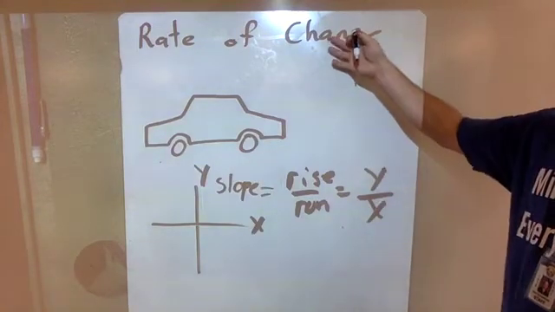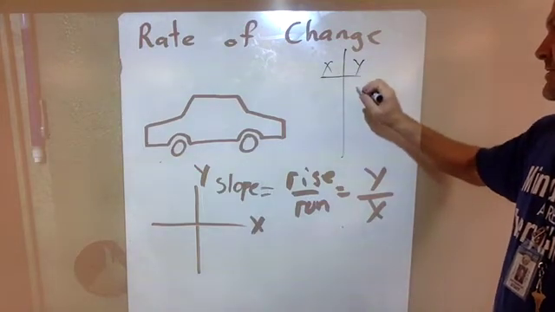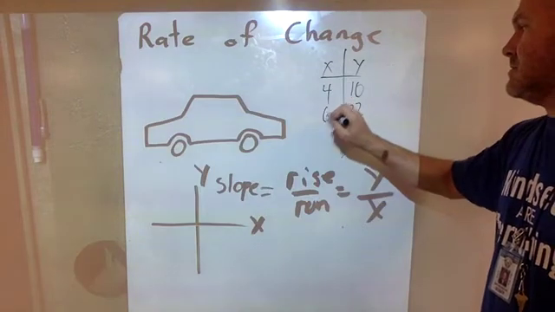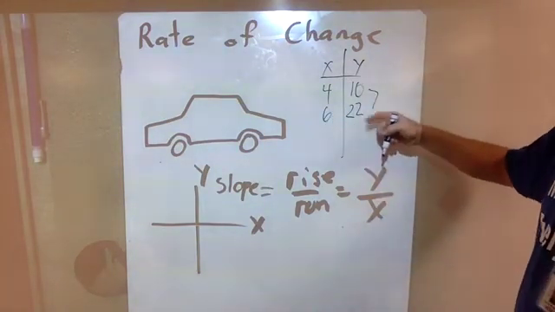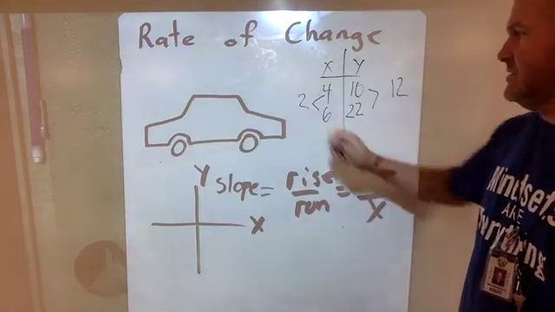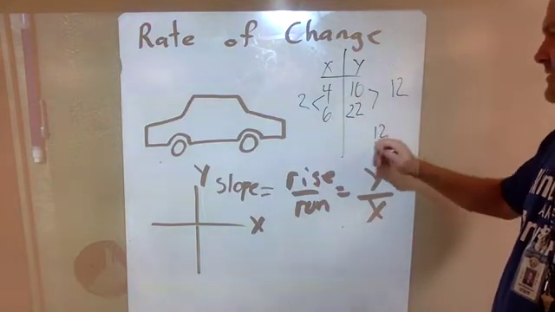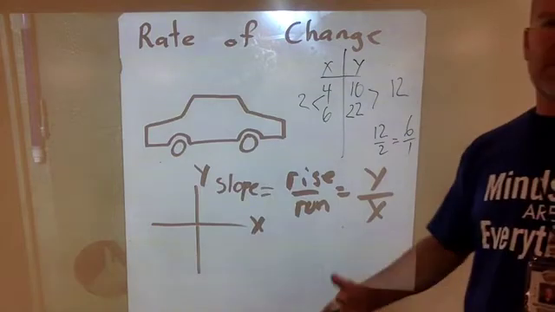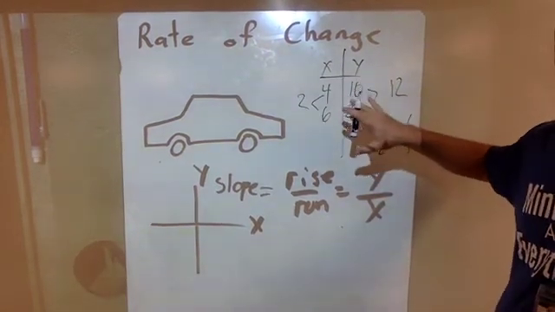When they ask you for the rate of change from an xy table, make sure you're putting the change in the y column on top. So from 10 to 22 would be 12, and from 4 to 6 would be 2. So your rate of change in this chart from 4 to 6 would be 12 over 2, which reduces to 6 over 1, or just 6. And that's what the problems in today's do section are going to look like.